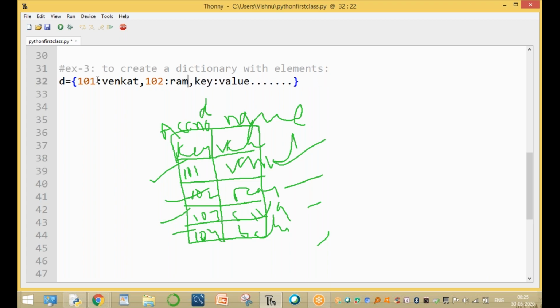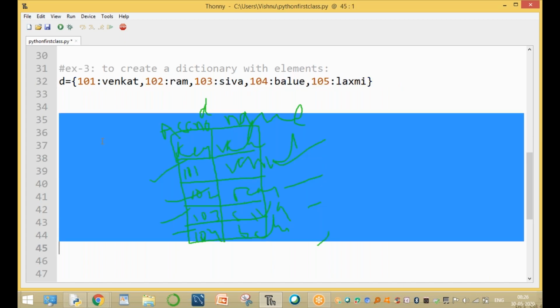The 103 is the account number, then the colon symbol, and the value is Siva. Another key, 104, has the value Balu. Then 105, Lakshmi. All these are account numbers and names, and so on. This is called one dictionary.